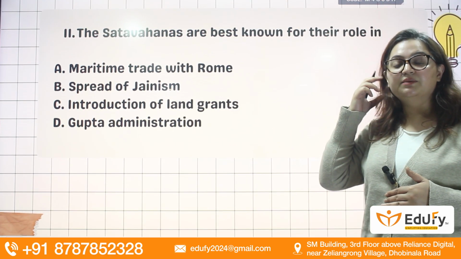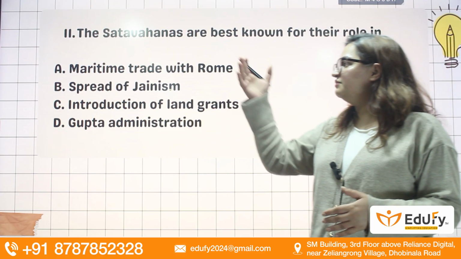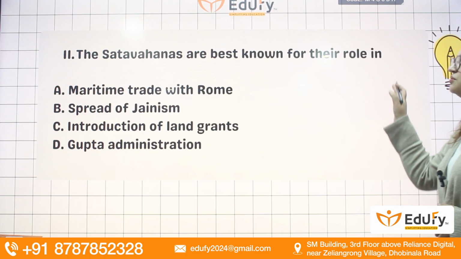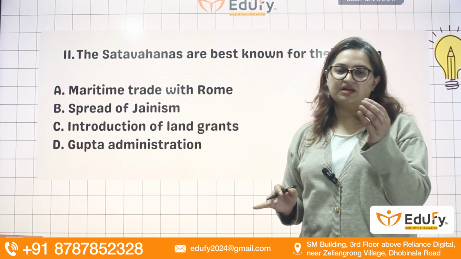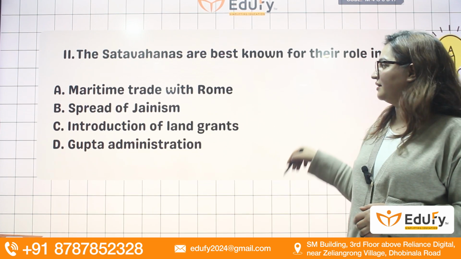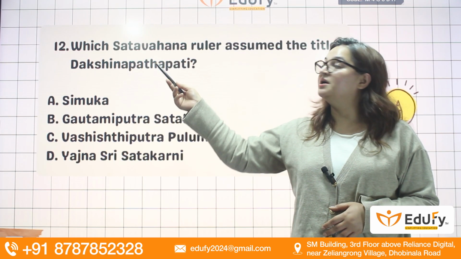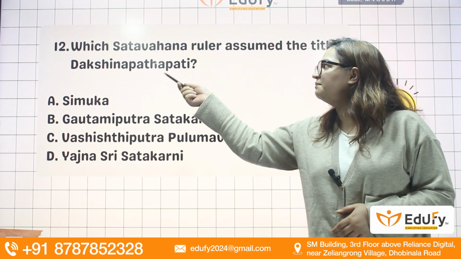In South India, in the post-Mauryan age, you will find the rule of the Satavahanas. So we will see questions on the Satavahanas. Satavahanas are best known for their role in maritime trade with Rome. That is your answer. Satavahanas are known for their trade with the Roman Empire or with the Rome region. Rome is in Italy.